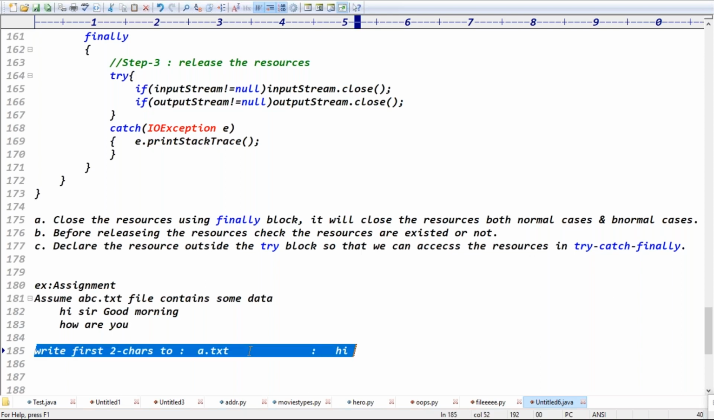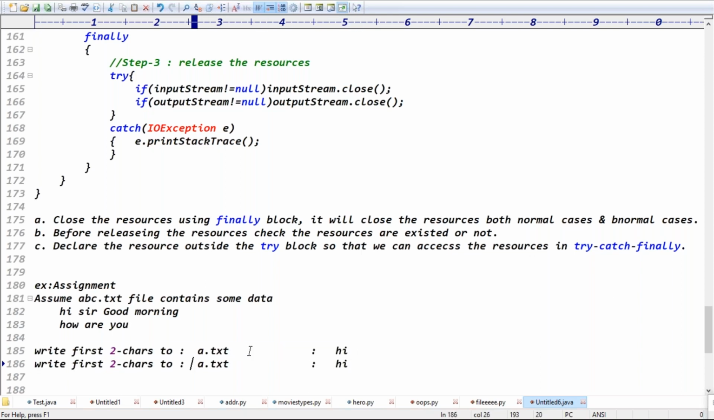Next one is, write the first six characters to the b.txt file. Why am I saying first six characters? Because first we are reading the two characters, right? To read the characters, a file reader object is required. After reading the two characters, where is the control? The control is present in the second location, right?